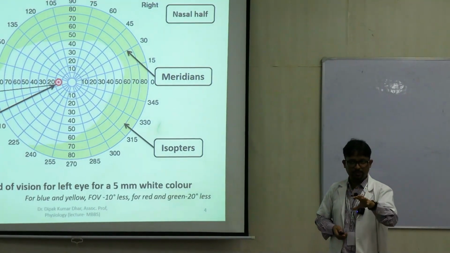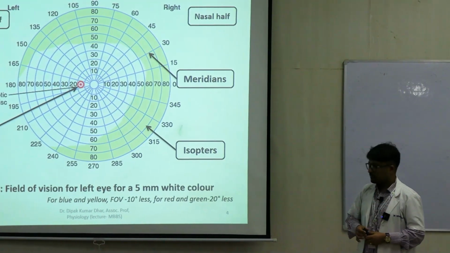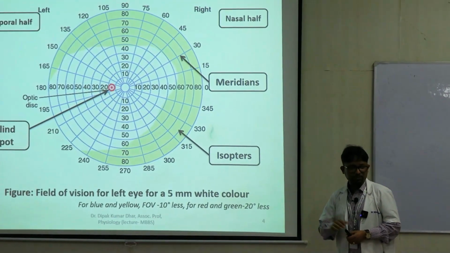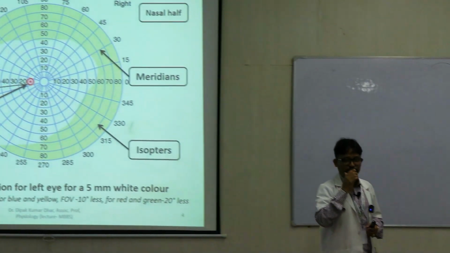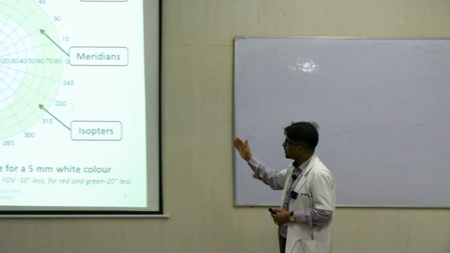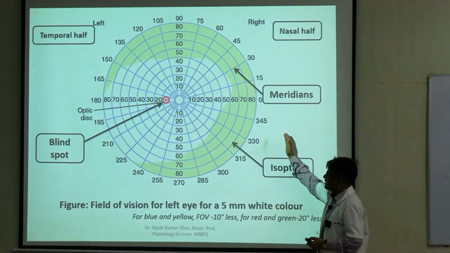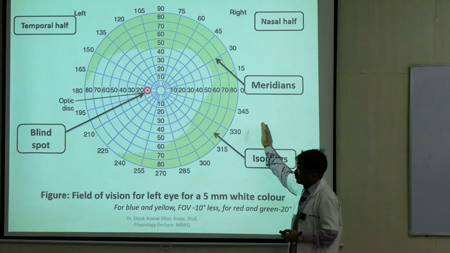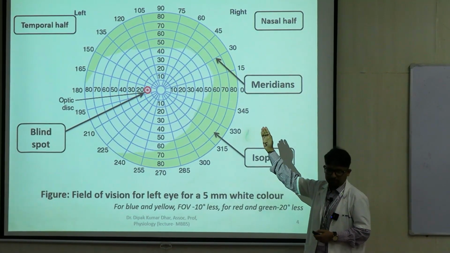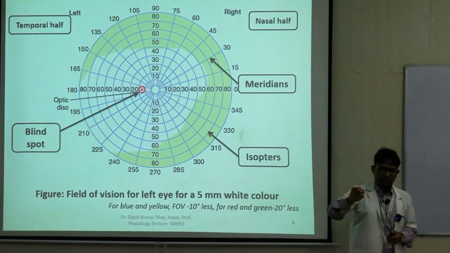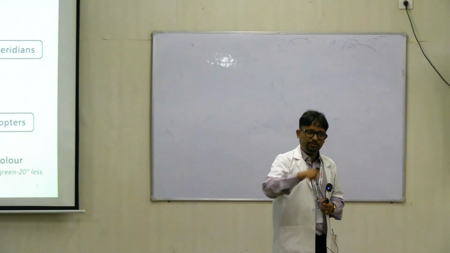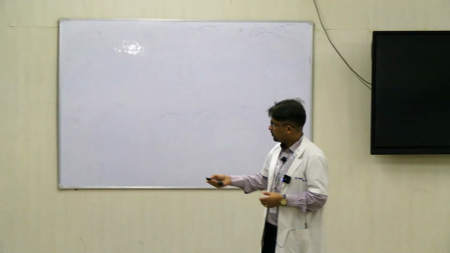So in the experiment, what you are going to do is at each of the meridians you will be moving a white object from the outermost isopter, that is 90 to 100 degrees, से धीरे धीरे आप उसको you will be moving it towards the central part. Right. The objective is to see in which isopter it becomes visible. The same has to be repeated for all the meridians.